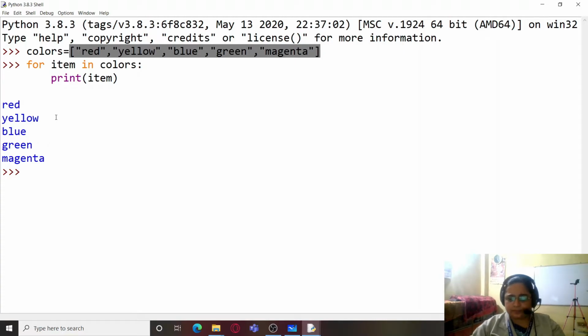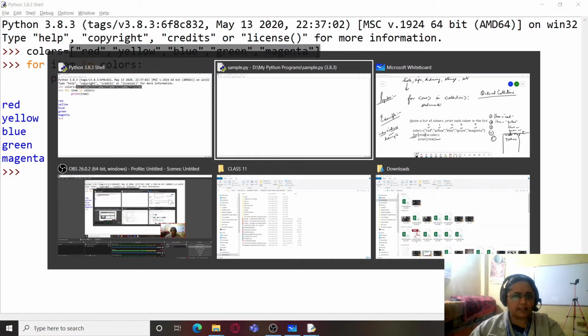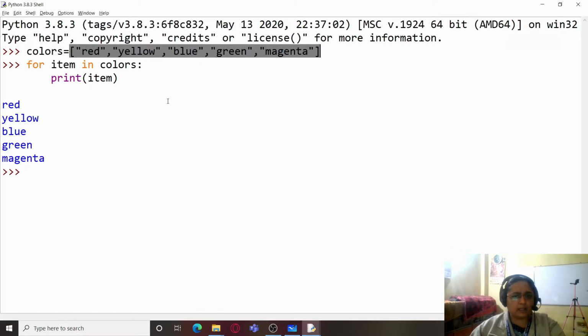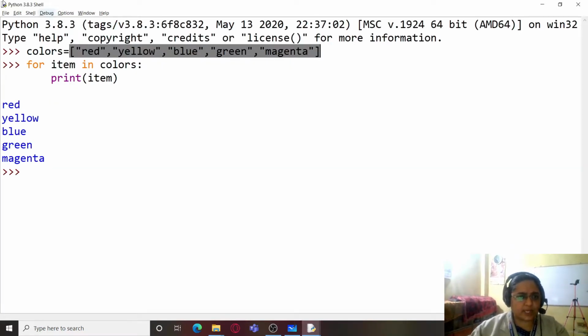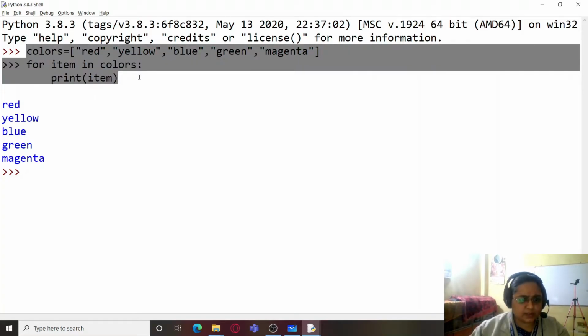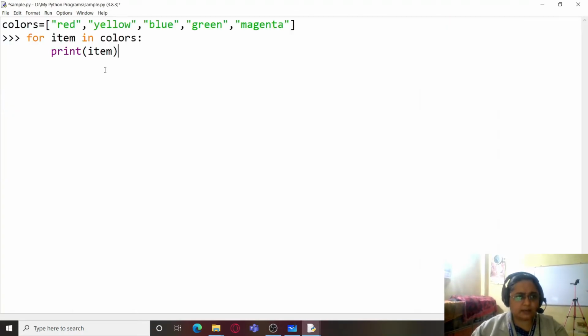You can also change it. Now I'm going to write the same program in the script mode. Let us take the same list which has been specified here. So I'm just going to copy these statements and paste them here and remove some extra characters.